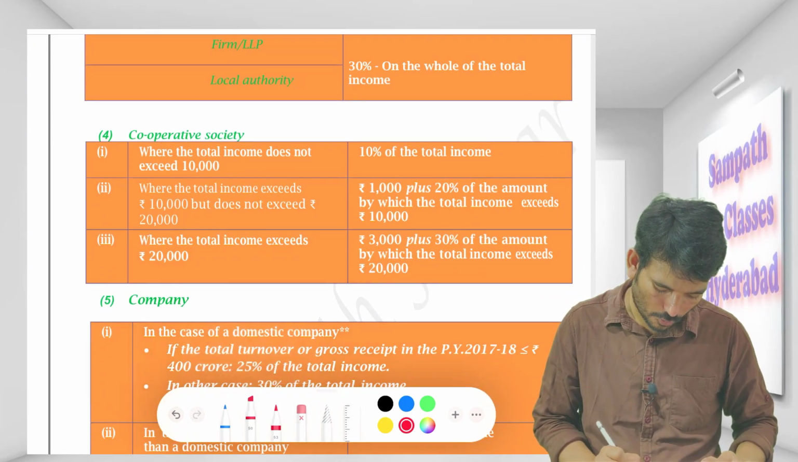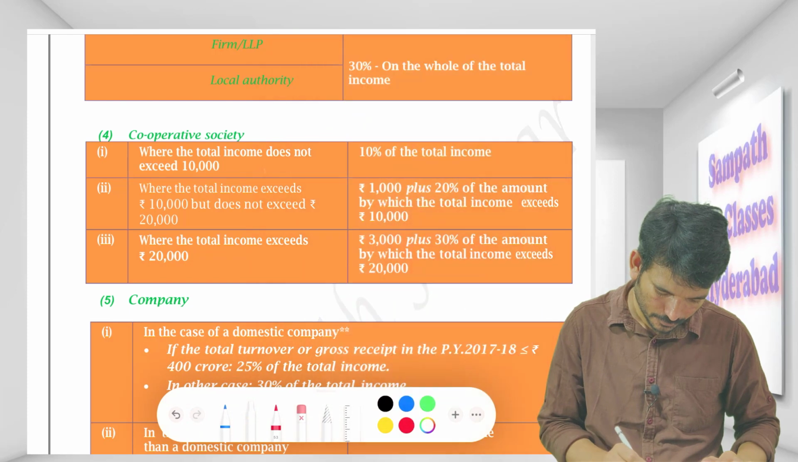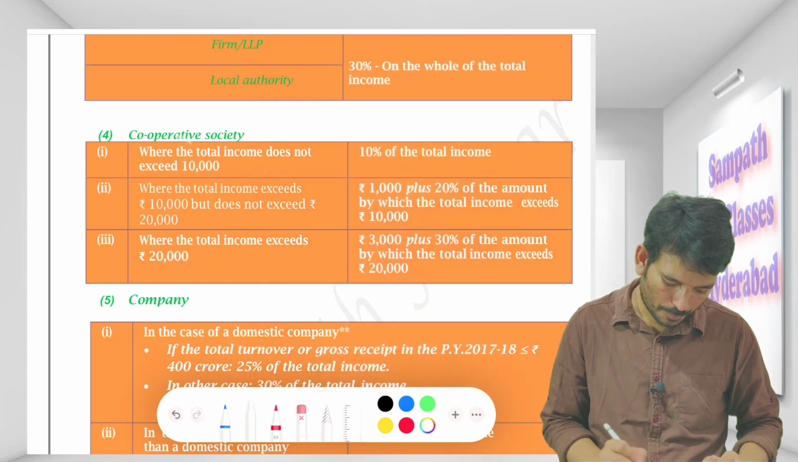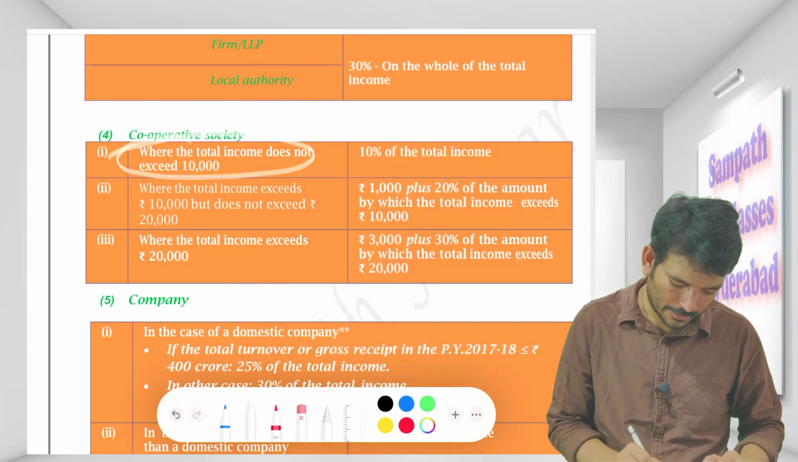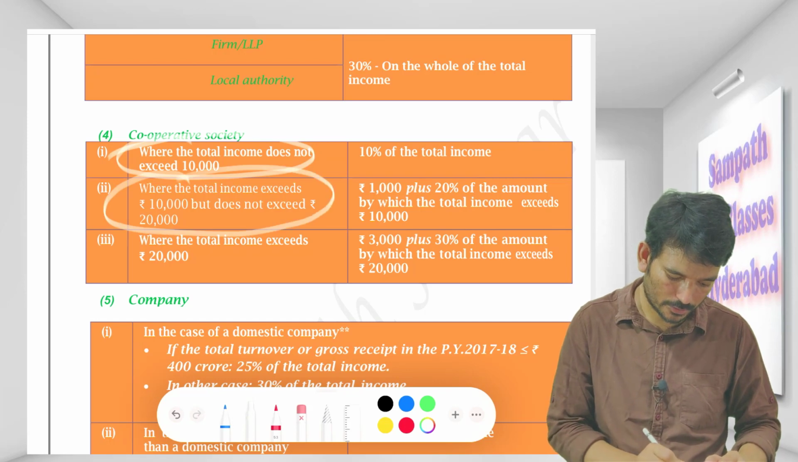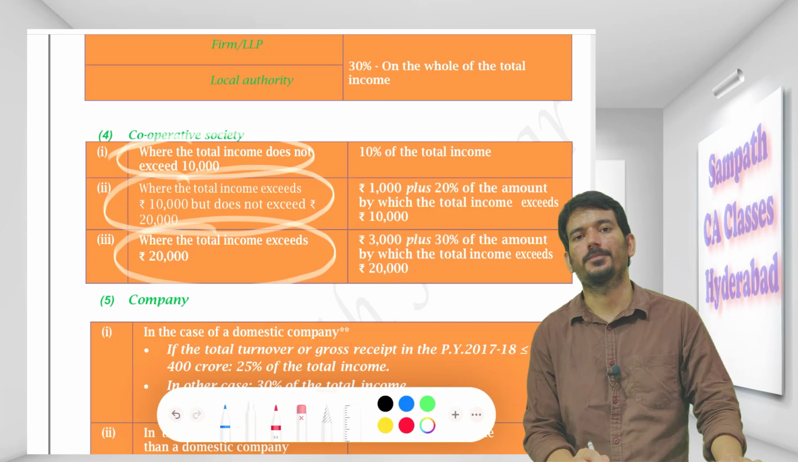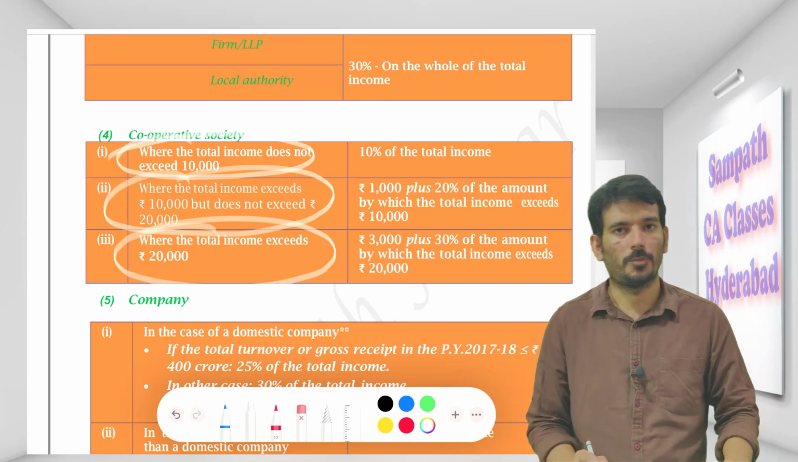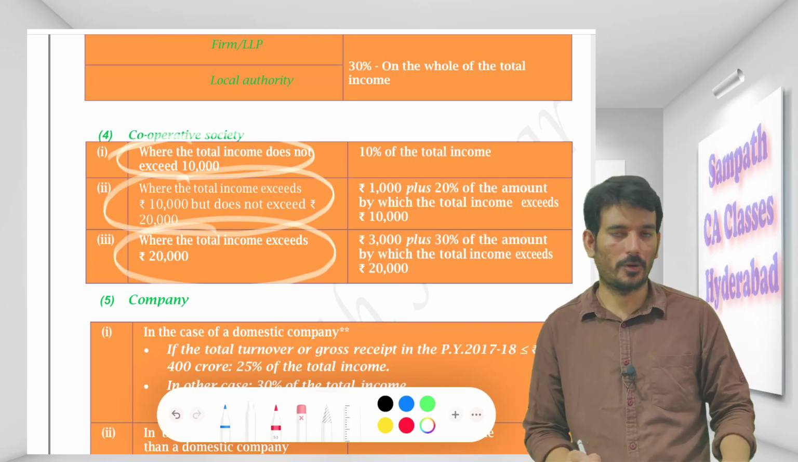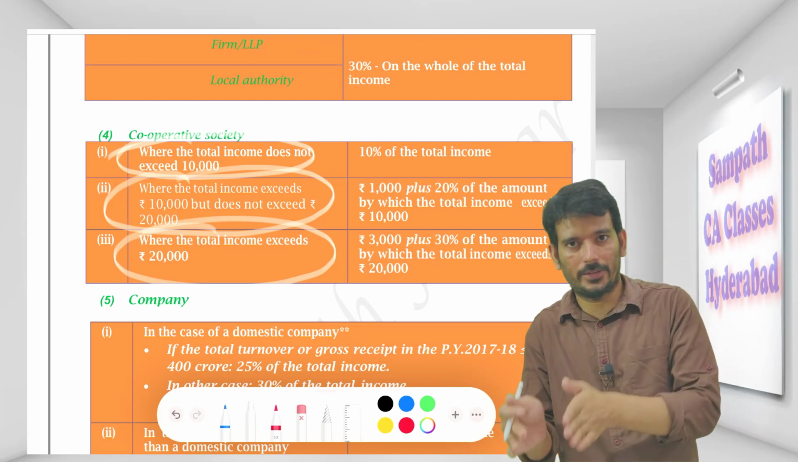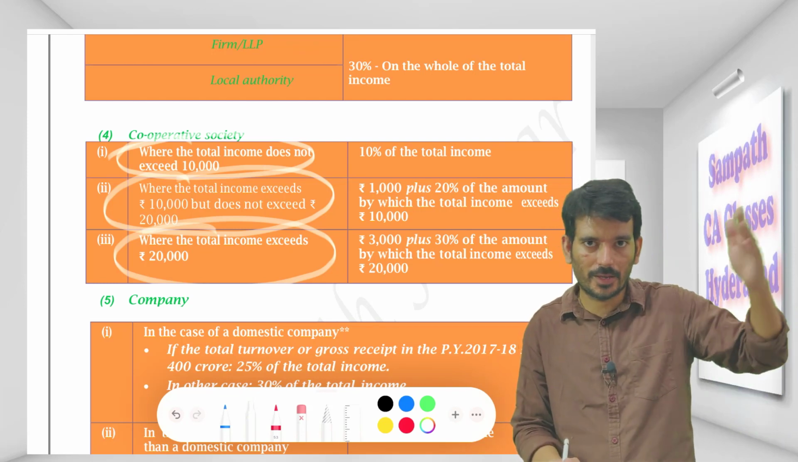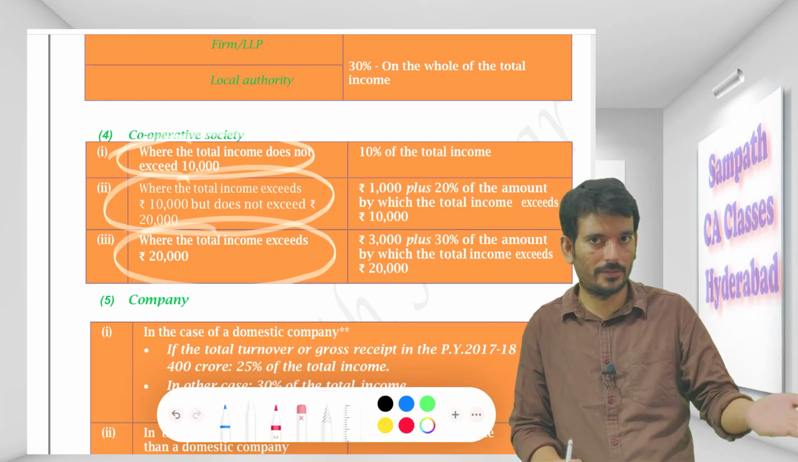Coming to cooperatives, up to 10,000 you pay 10%, 10,000 to 20,000 you pay 20%, 20,000 and above you pay 30%, right? Up to 10,000 you pay 10%, 10,000 to 20,000 you pay 20%. Doesn't mean that you will pay only 20%. It will be cumulative, up to 10,000 at 10%.